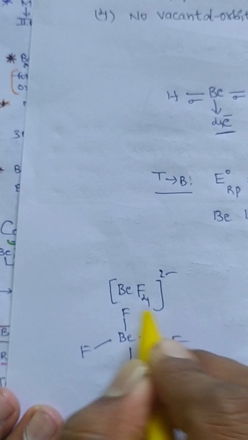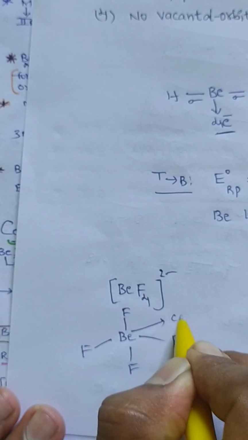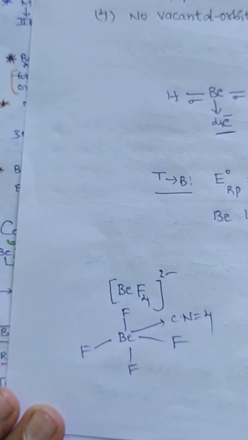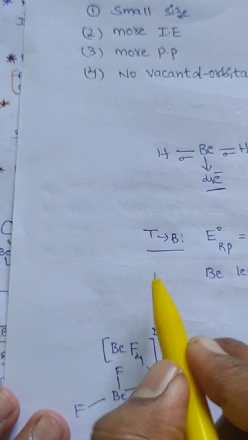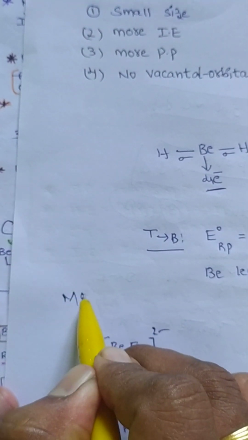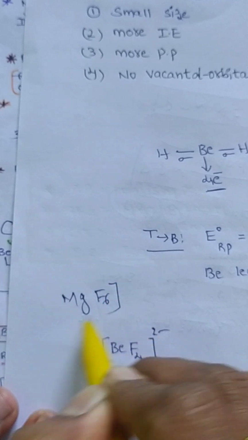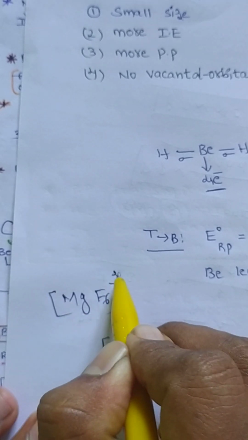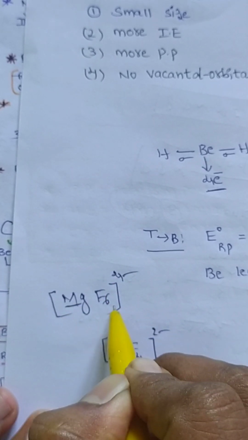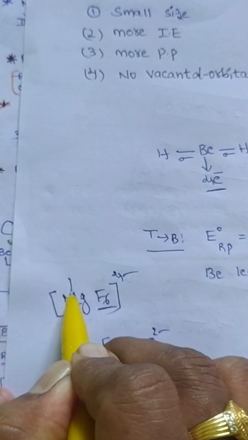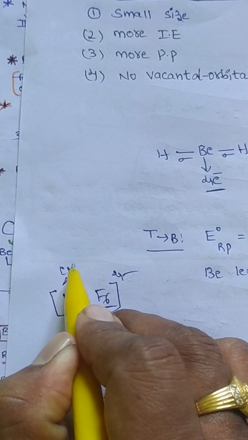Around beryllium 4 fluorine atoms are there, that we call the coordination number. Next, when we are taking magnesium, MgF6 4 minus. Around magnesium there are 6 fluorines, so therefore magnesium coordination number is 6.